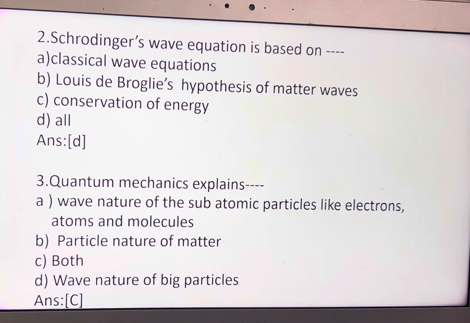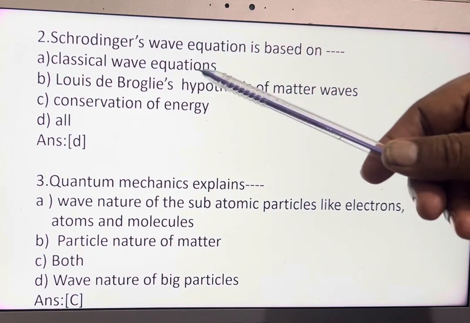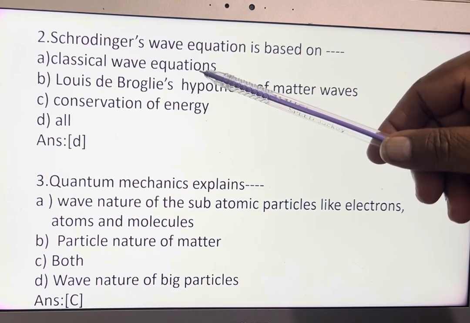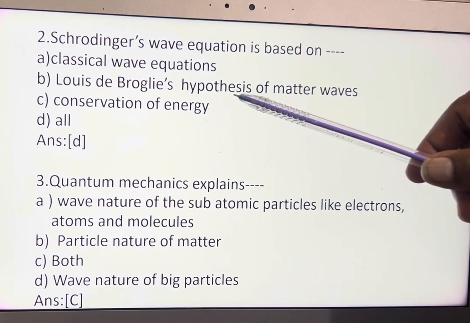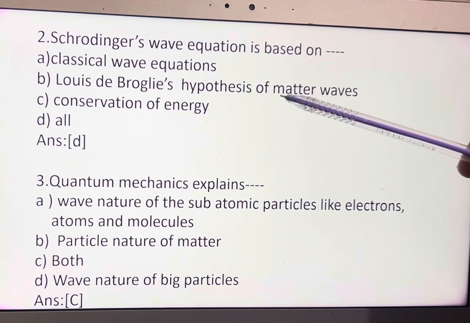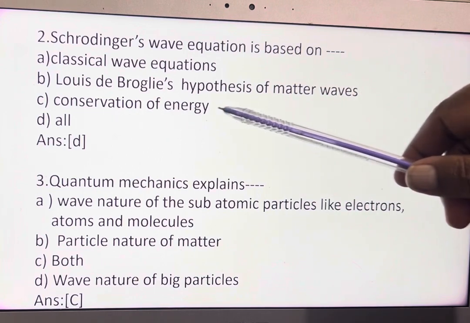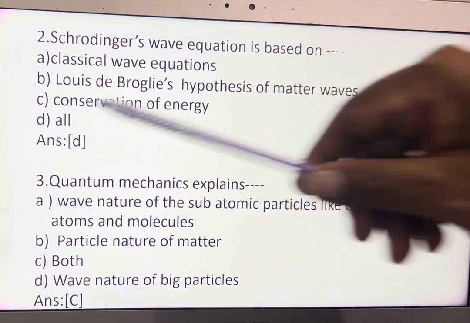Schrödinger wave equation is based on classical wave mechanics, de Broglie's dual nature of the matter waves, and conservation of energy. The Schrödinger wave equation is developed on the basis of these three: classical wave mechanics, de Broglie's hypothesis of dual nature, that is particle nature and wave nature of electron-like particles, and conservation of energy. So, all is the correct one.